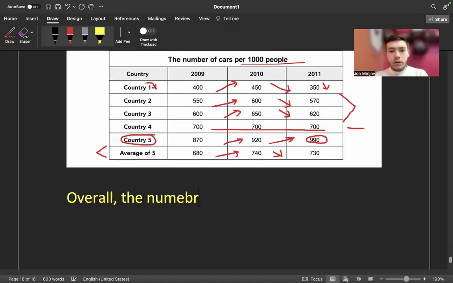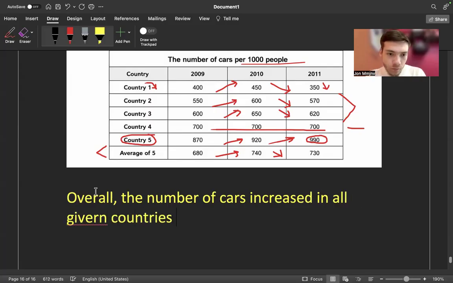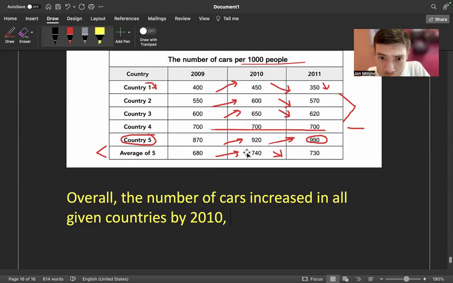So overall, the number of cars increased in all the given countries by 2010. So which one was the exception?